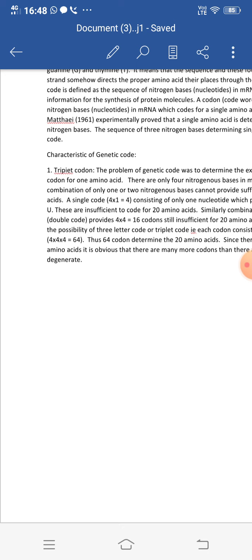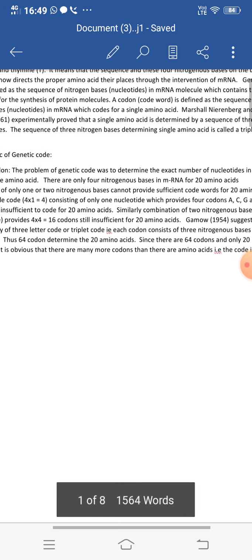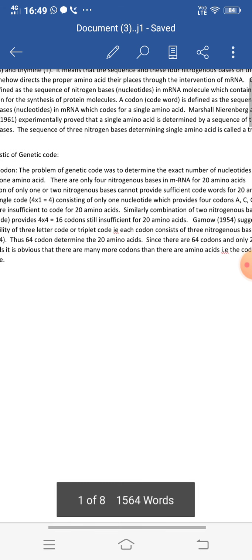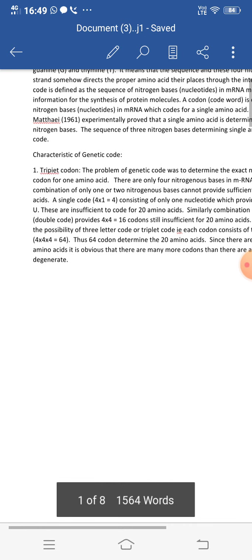So single code, as we know that there are the 4 nitrogenous bases, and if it will code a single code, then it will form 4 into 1 is equal to 4, which will consist of only one nucleotide, which will provide 4 codons: A, C, G and U.